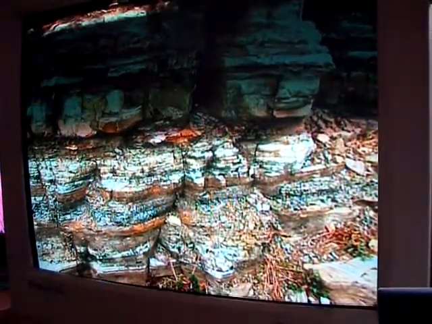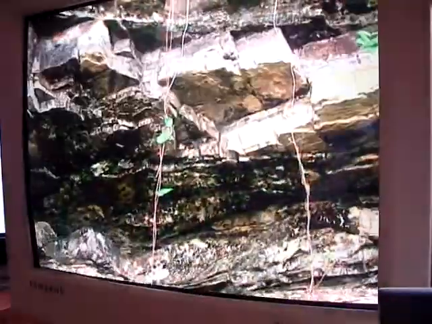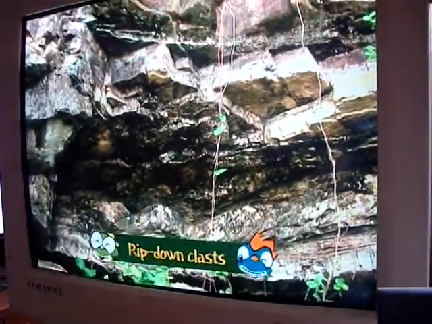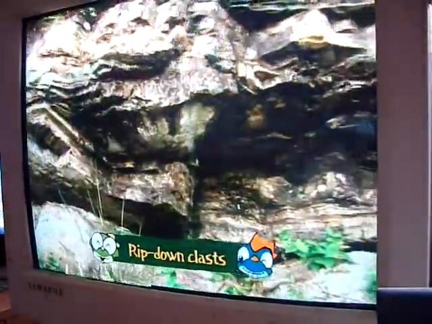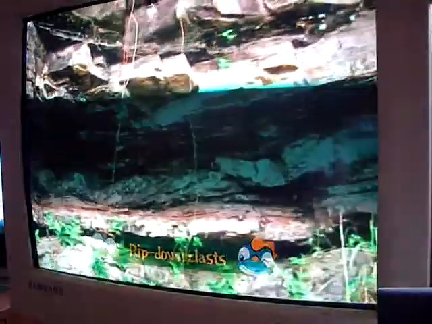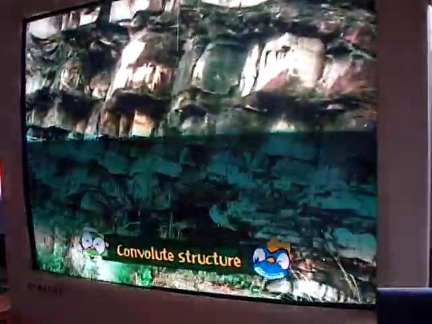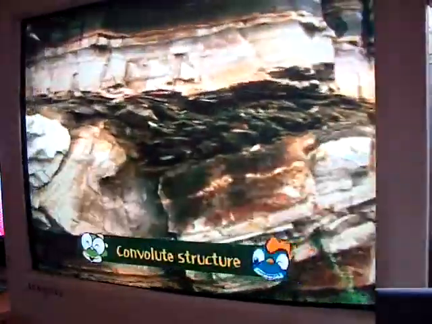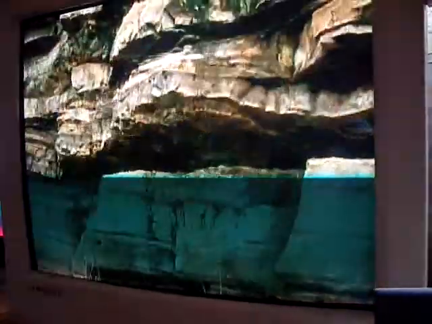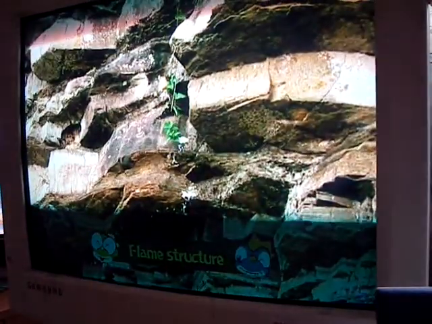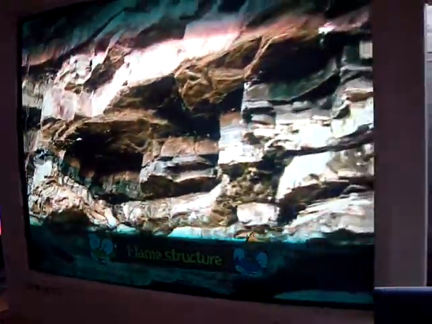Also, unique sedimentary structures are visible in these layers, such as ripple marks due to wind, rip-down clasts formed by high hydration ratio of mudstone, convoluted structure showing clastic deformation, and finally, flame structure, which is formed when the mudstone pushed up the upper sandstone layer.